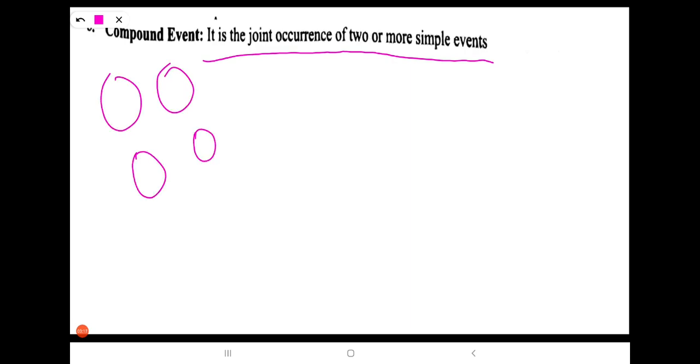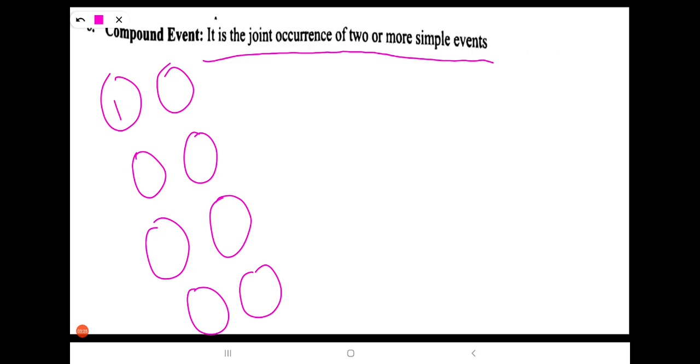Next, compound event. It is a joint occurrence of two or more simple events. Suppose you have thrown two coins at the same time. What do we get? Look here. These are the two coins I have thrown at the same time. What are the possibilities? One may be head and tail, one tail and head, and there may be both heads and both tails.